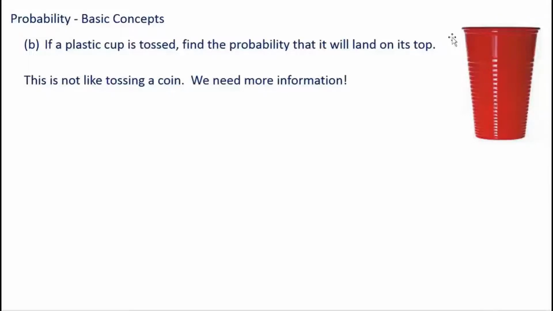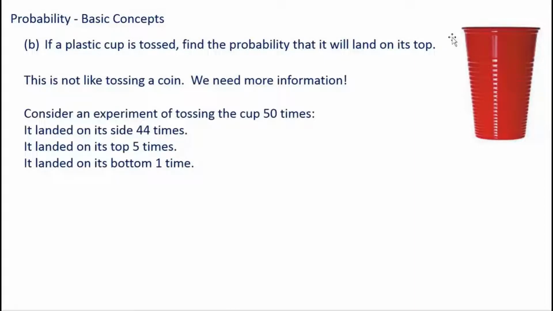Now, do we want to toss it just a few times when we do the experiment? Or do we want to toss it a bunch of times? What do you think would be most accurate? Probably if we toss it a bunch of times, right? So let's assume I did this for you already. Consider an experiment of tossing the cup 50 times. That's a pretty many times.